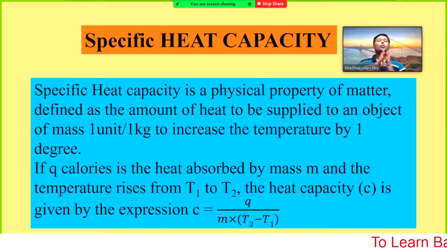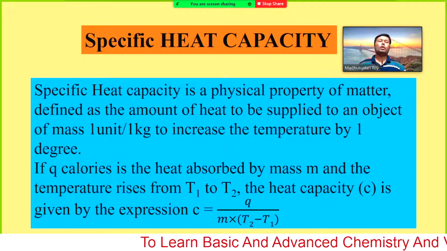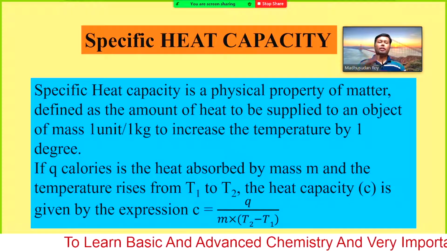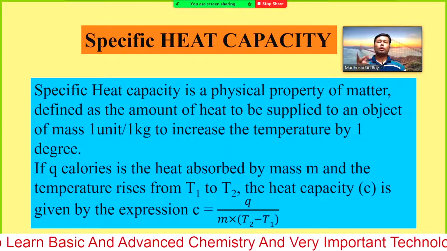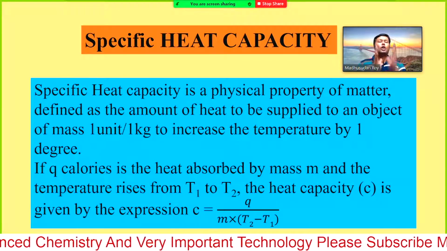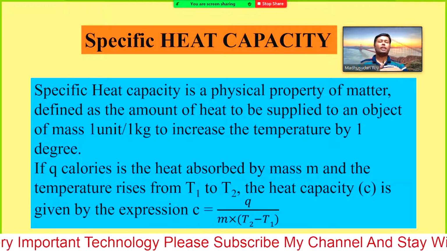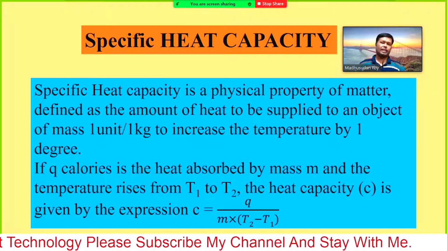So if you want to increase the temperature of a certain substance and you do not know the amount of mass, in that case you do not know the specific heat capacity, but you may know the heat capacity, that means how much energy or heat is required to raise the temperature by 1 Kelvin or 1 degree Celsius.